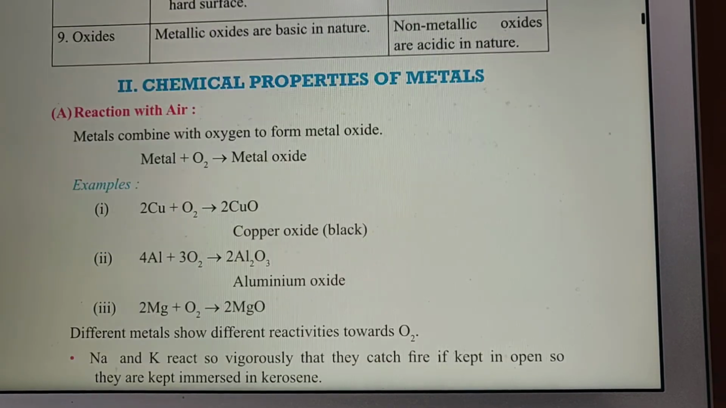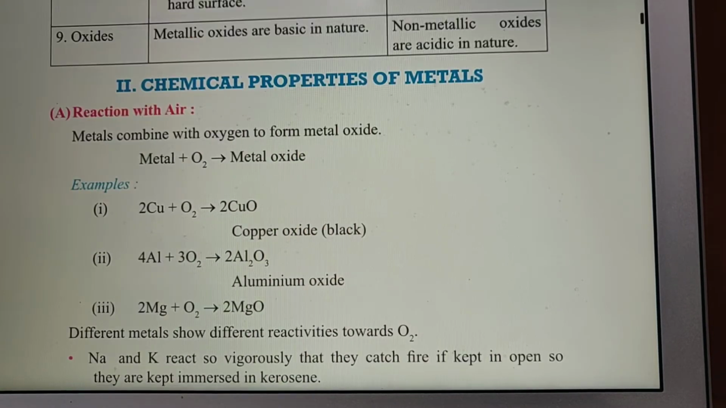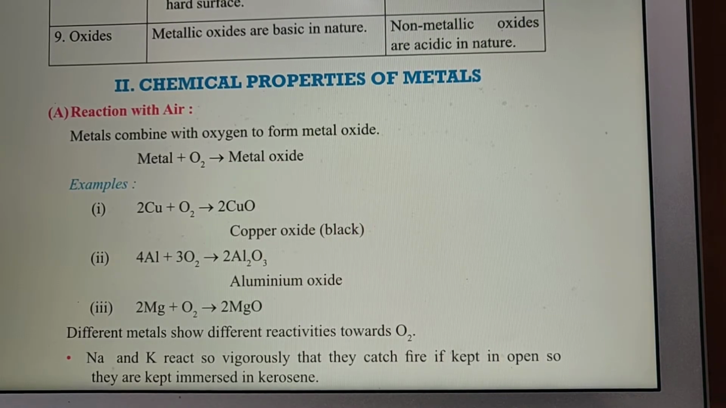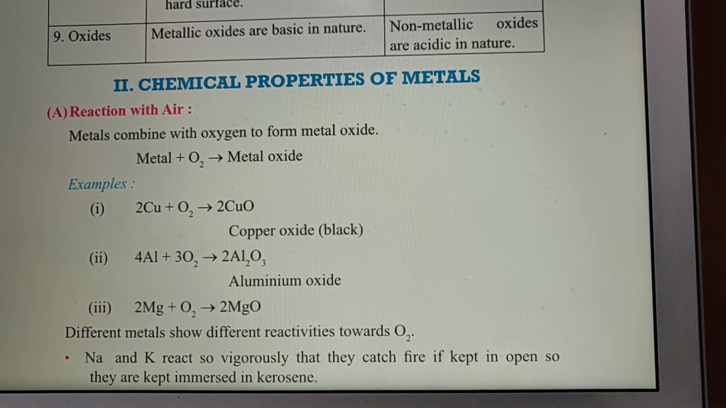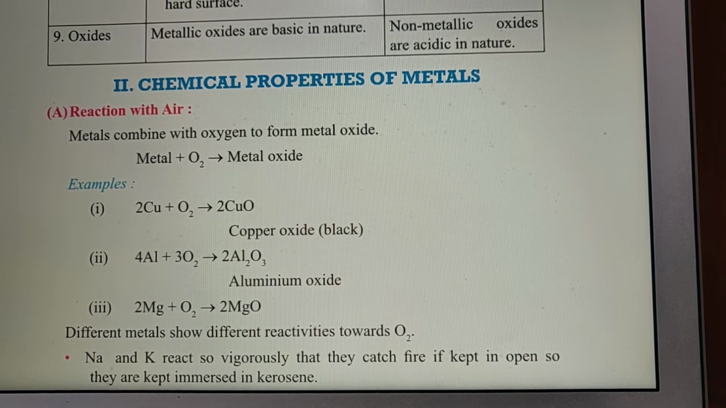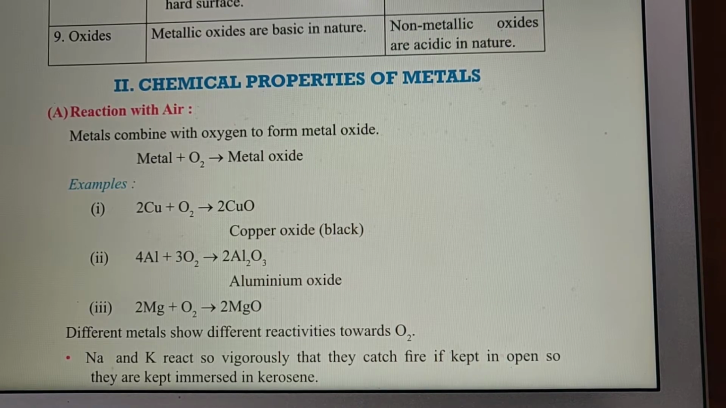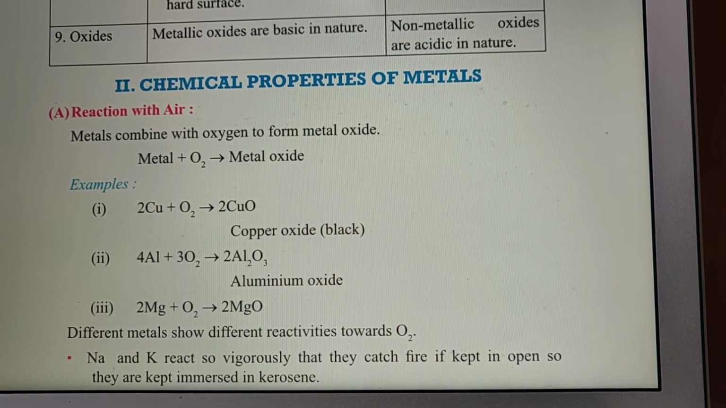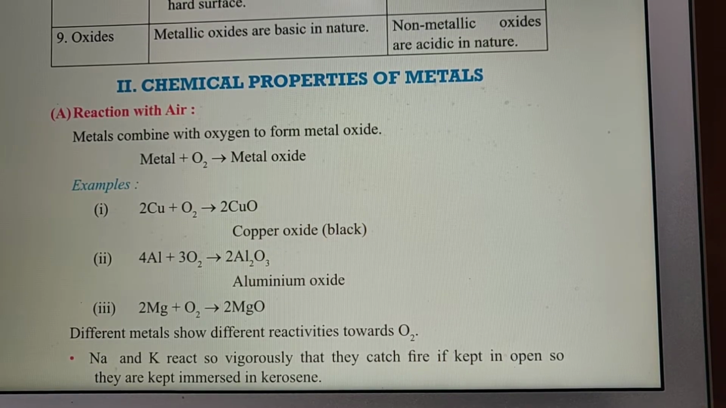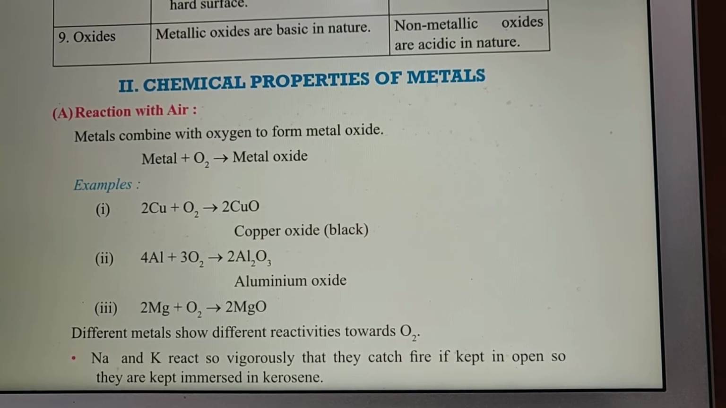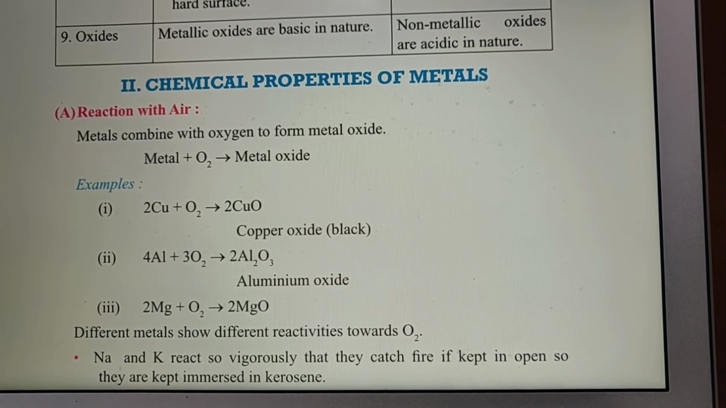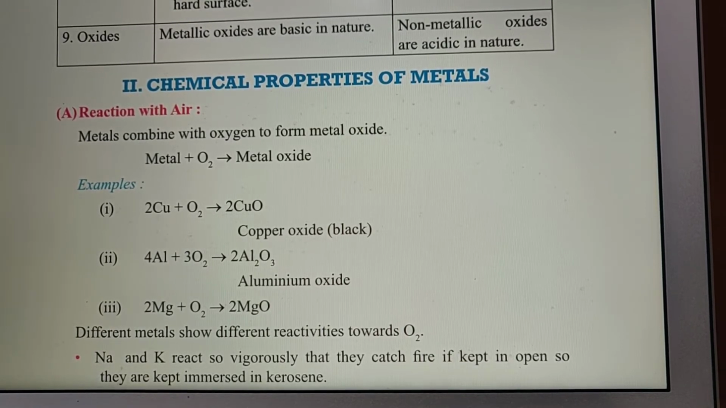Now we'll compare the chemical properties. First of all, reaction with air. Metals combine with oxygen from the air and form metal oxide. Examples: copper plus oxygen gives copper oxide, aluminium plus oxygen gives aluminium oxide, magnesium plus oxygen gives magnesium oxide. Different metals show different reactivities towards oxygen.